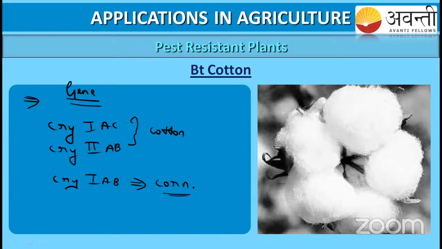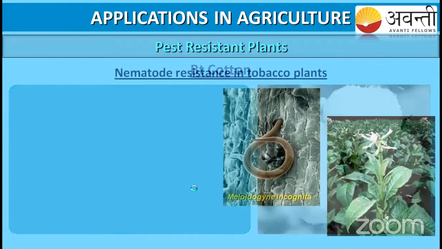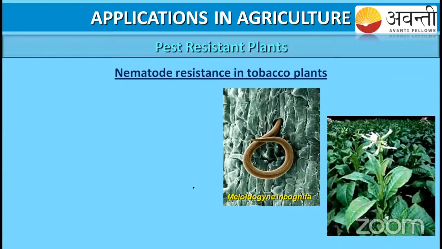If we want our corn to be insect resistant, I am adding Cry1Ab in the corn. If I want to produce BT cotton, the genes should be Cry1Ac and Cry2Ab. This can be a multiple choice question, they may ask you, so just remember this. I think you are clear about the BT toxin.